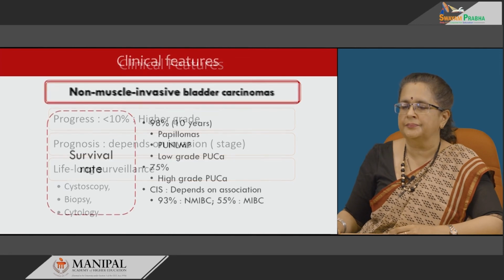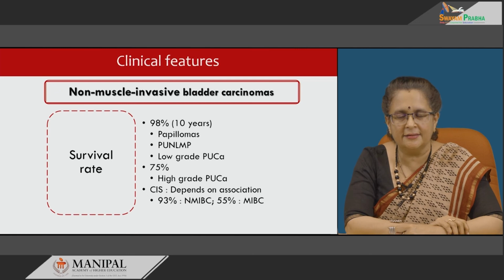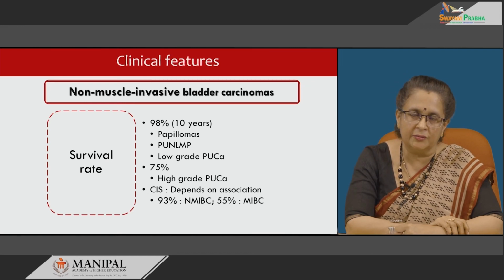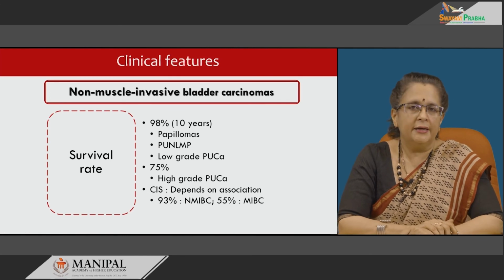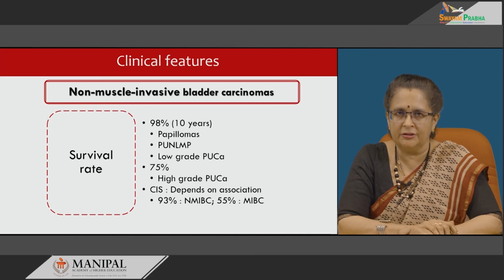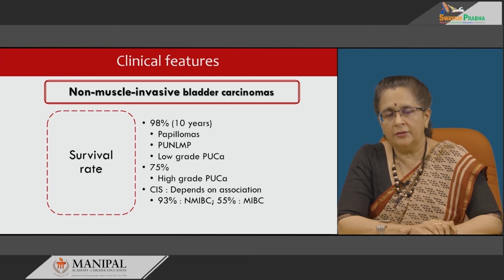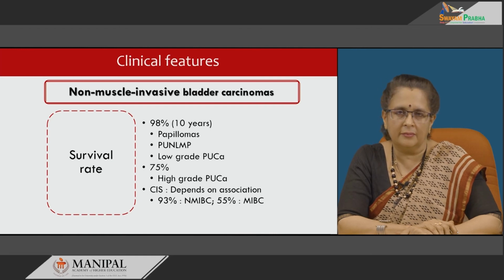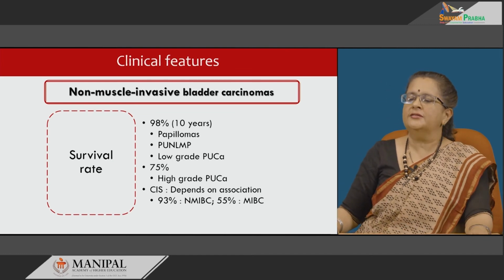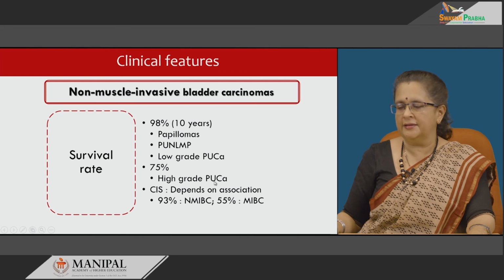or progression. The survival rate in these cases is 98%, that is a 10-year survival rate, in cases of papilloma, PUNLMP as well as low grade papillary urothelial carcinoma, whereas it decreases to 75% in case of high grade papillary urothelial carcinomas. In case of carcinoma in situ, however, it depends on the association of invasive or non-invasive malignancy adjacent to it. So, carcinoma in situ without invasion, 93% of them survive over 10 years, whereas it reduces to 55% in case of association of carcinoma in situ with muscle invasive bladder carcinoma.